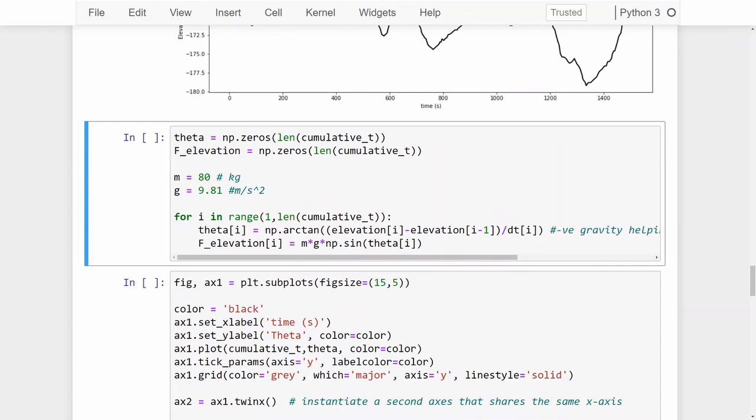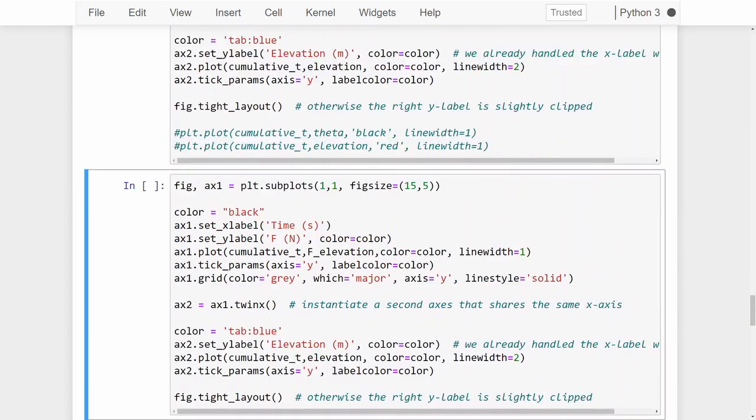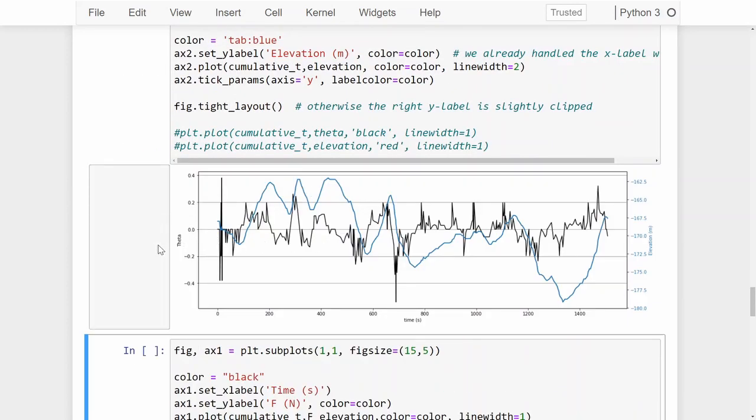We can now calculate our angle theta as well as our force due to gravity. I've given myself a weight of 80 kilograms and the gravitational acceleration constant is 9.81. We then loop through each time step and calculate our elevation, and we can plot that to have a look. For theta, our angle between our elevated road and the horizontal, you can see that for inclines, a positive theta in radians corresponds to inclines in the route, and for declines, theta is negative radians. That looks approximately correct if we compare the value of theta with our elevation profile.